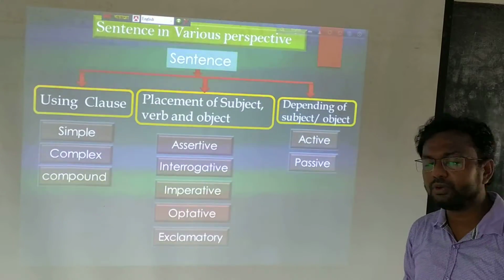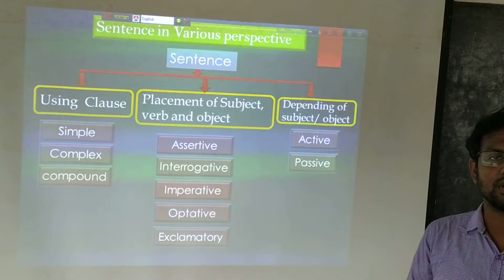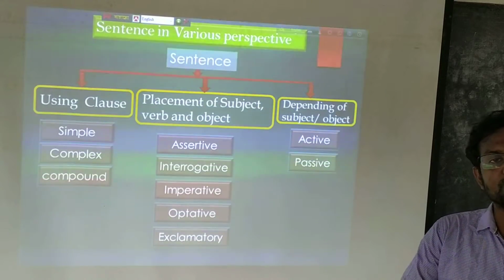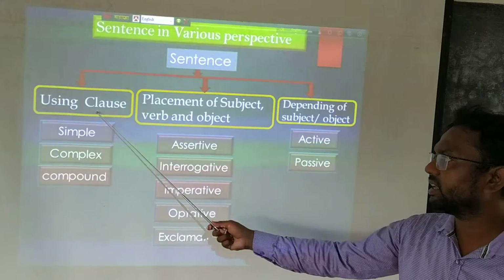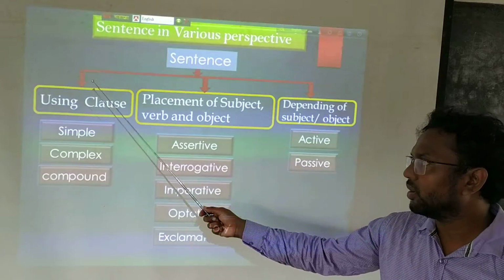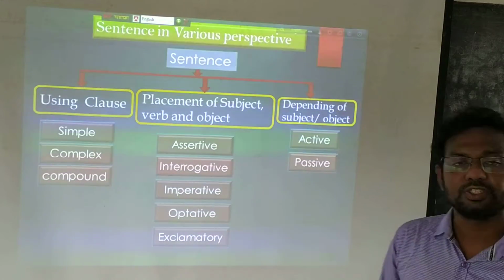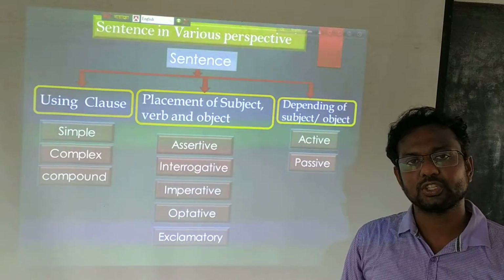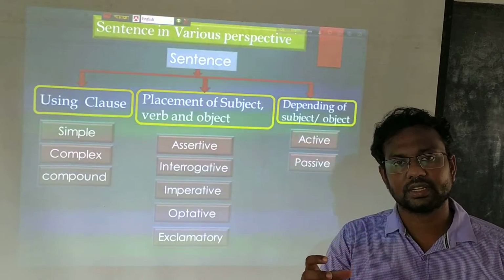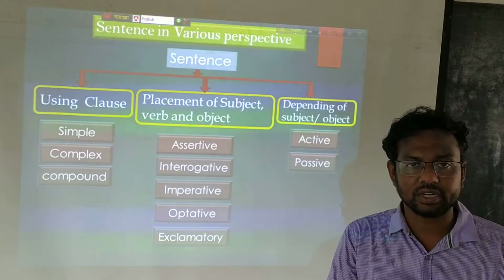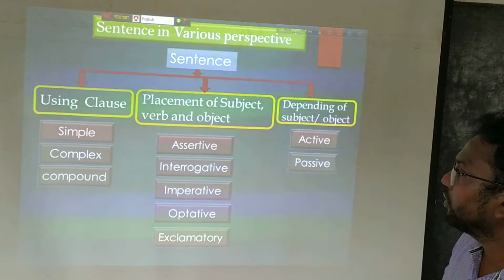Now here is another point of view, depending on subject and object. That means whether the sentence is subject dependable or object dependable. Depending on this point of view, a sentence is divided into active sentence or passive sentence. In general, a sentence is divided from three points of view: one is using clause, another is placement of subject, verb and object, and another is depending on subject and object. Dear students, our discussion topic today is the placement of subject, verb and object: how the subject, verb and object are placed in a sentence, and what is their relationship with one another in a sentence.